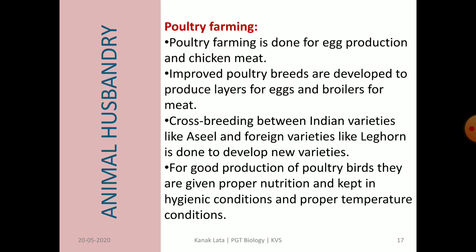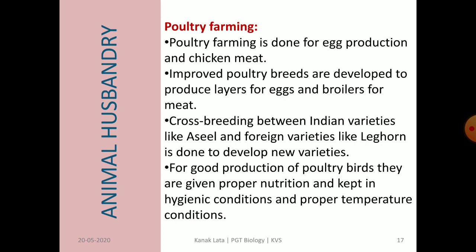In animal husbandry, poultry farming is also included. So let us discuss this. Poultry farming is done for eggs and chicken meat. Thus we have to develop improved poultry breeds, that is layers for egg production and broilers for meat production. New varieties can be obtained by crossing an Indian variety like Aseel and a foreign variety like Leghorn to combine both the characters in one variety.